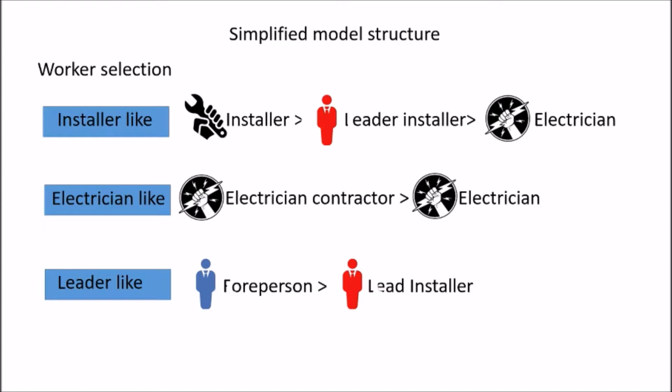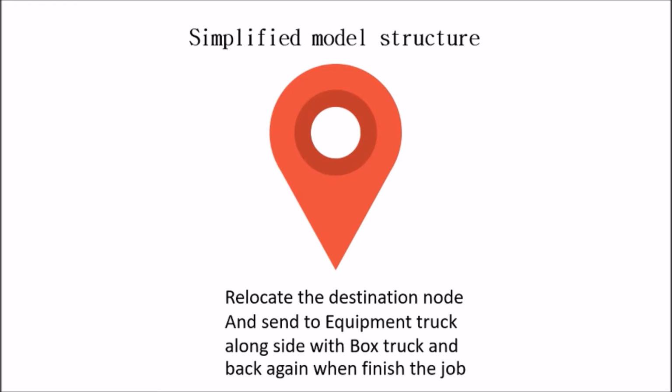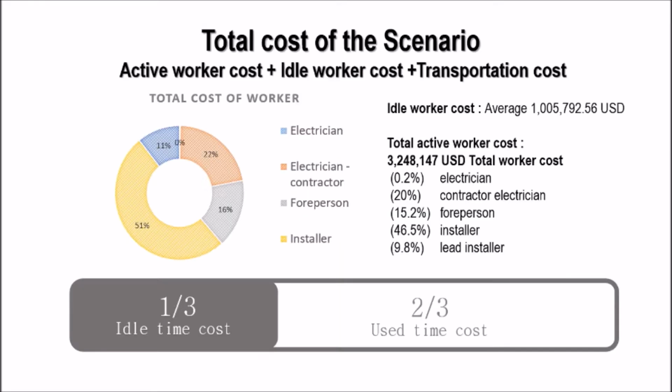With this concept, it is improvised into the next two: we choose the electrician contractor first and then choose the electrician, so an electrician can be an installer and a foreman as well. Then we relocate the destination node and send the equipment truck alongside the box truck, and back again when they finish the job. We have only 5 destination nodes because we analyzed a lot of data, and 5 gives the lowest total cost in the scenario, the result of the simulation.